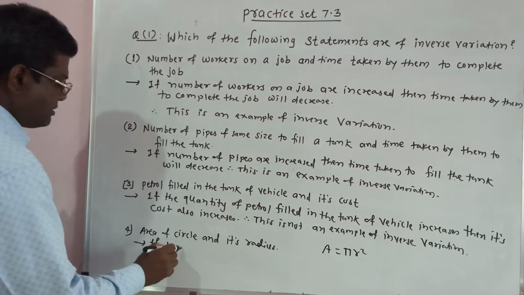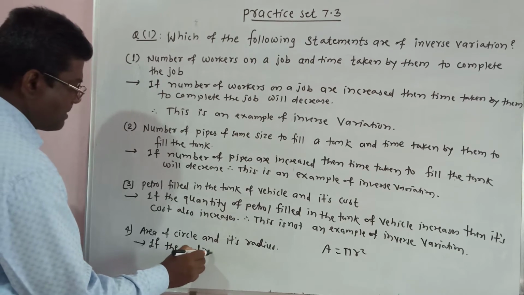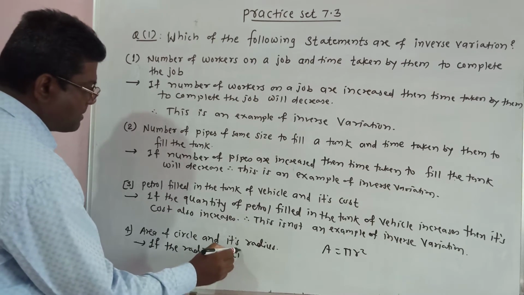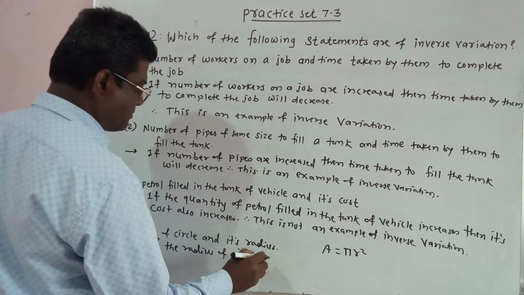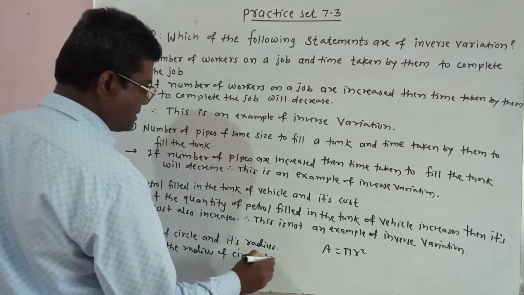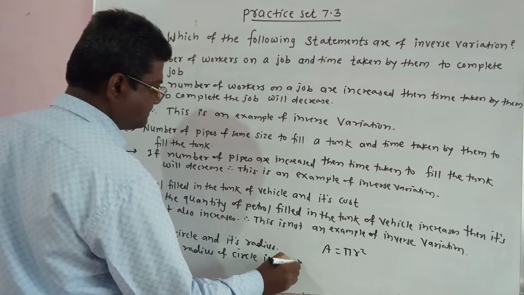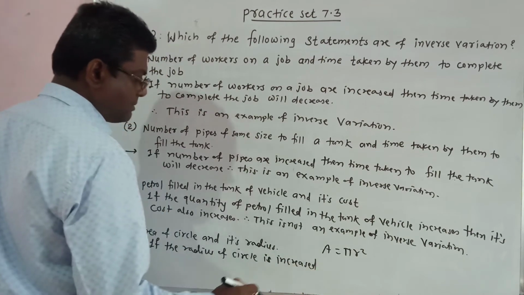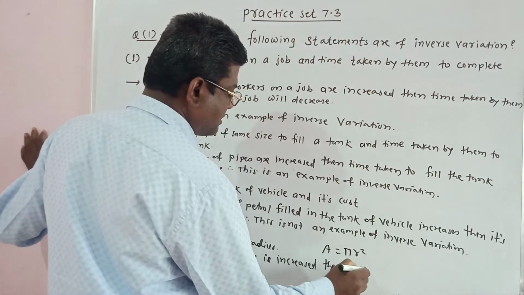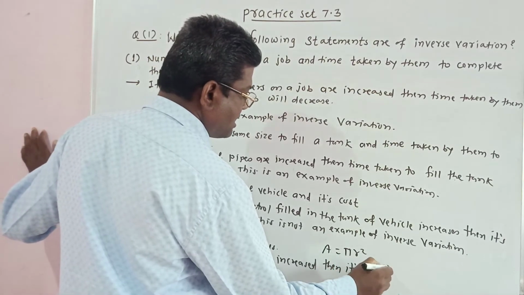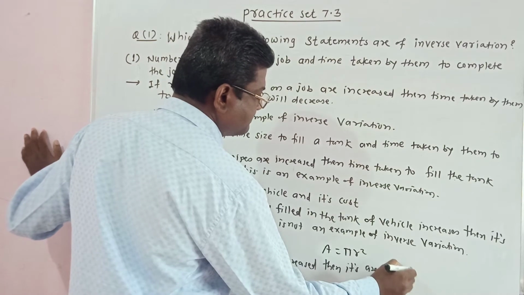If the radius of a circle is increased, then its area will increase.